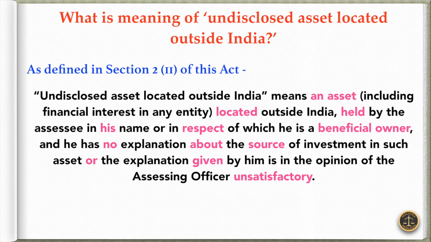Likewise, this is an undisclosed asset located outside India about which the respective owner is unable to give an explanation or gives an unsatisfactory explanation.